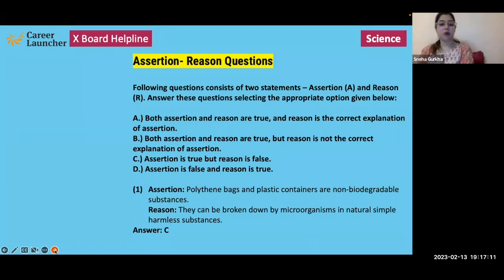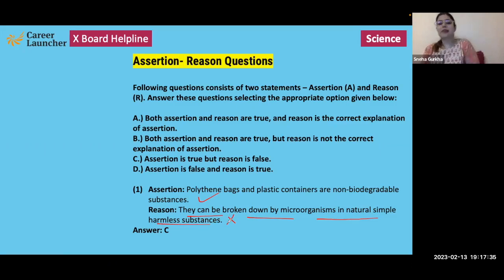Assertion says polythene bags and plastic containers are non-biodegradable substances. This statement is absolutely correct. Polythene bags and plastic containers come under non-degradable substances. Reason says they can be broken down by microorganisms into natural, simple, harmless substances.